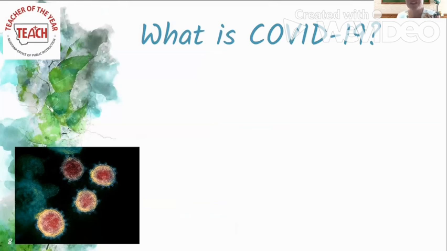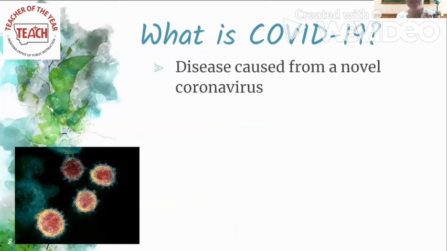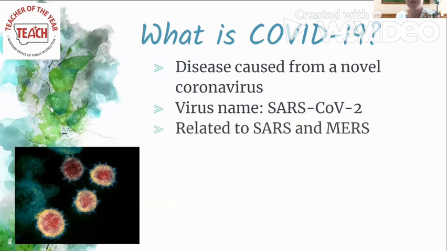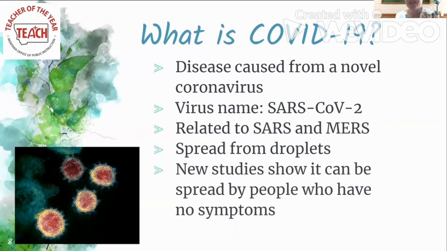So first I'll answer, what is COVID? COVID is a disease that's spread from a novel coronavirus. There are other types of coronaviruses, and this is just a new type. Novel means new. The name of the virus is SARS-CoV-2, and it is related to SARS and MERS. We know that it's spread from droplets. That means when we cough or sneeze, it's spread from those droplets to other people. And it could be spread from people who have no symptoms, so they don't even know that they have it, and they could be spreading it.